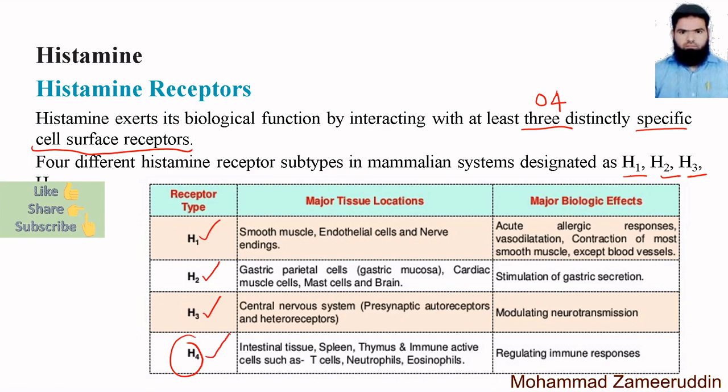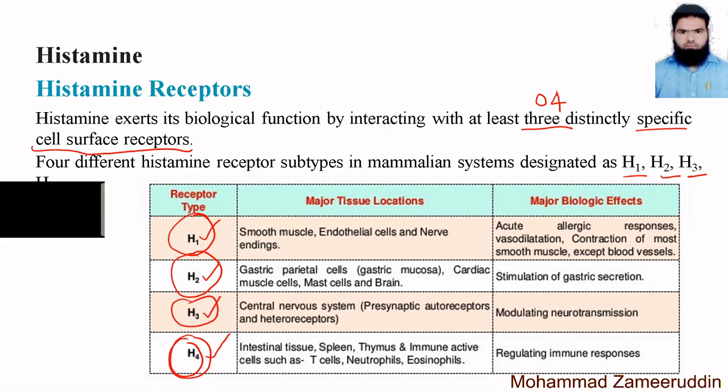Major emphasis is given only to the H1 and H2 receptors. Generally, the H3 and H4 receptors are not as therapeutically important as H1 and H2. Though they have some specific role, therapeutically they are not explored or studied very well.